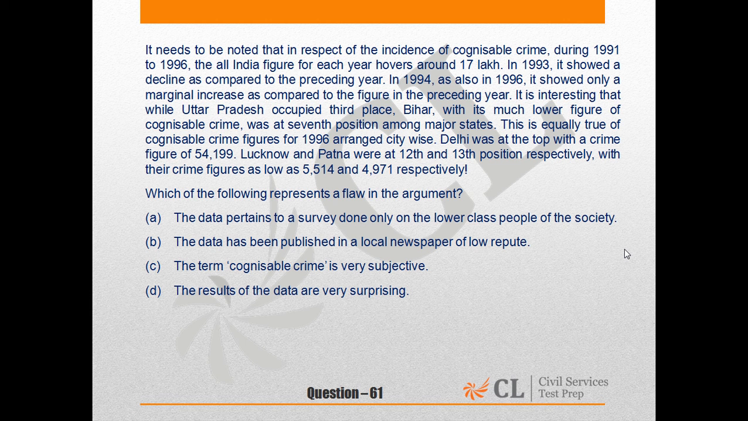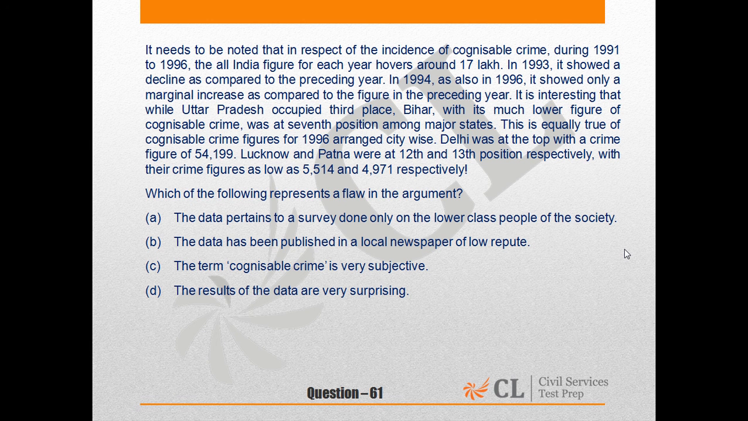Option B says the data has been published in a local newspaper of low repute. Now, even if it's published in a local newspaper which doesn't enjoy good reputation or is not established, that would not in any way affect the authenticity of the data. The data can still be authentic. Hence, it won't necessarily be a flaw in the argument.